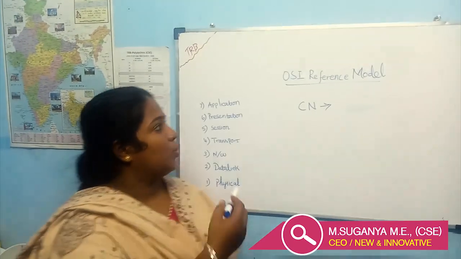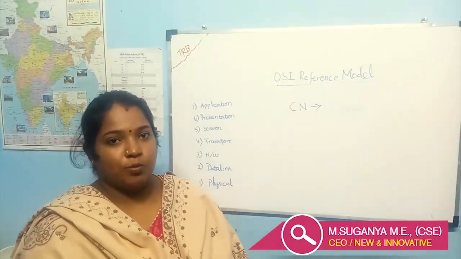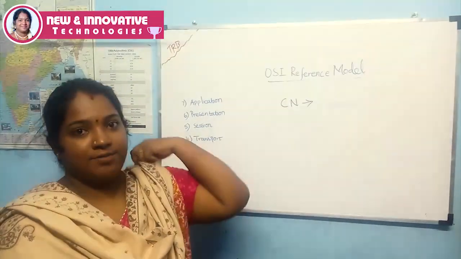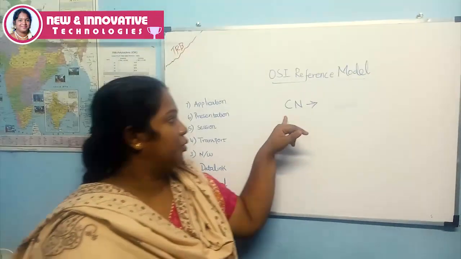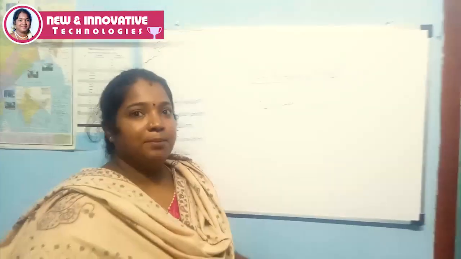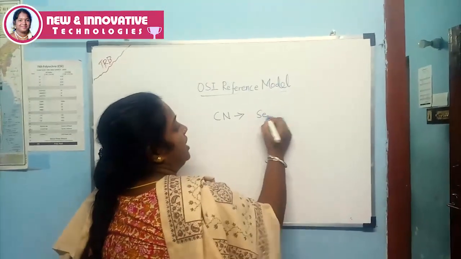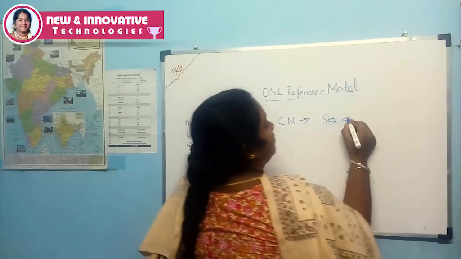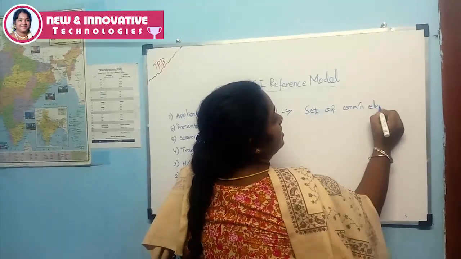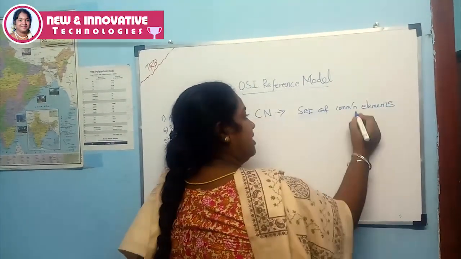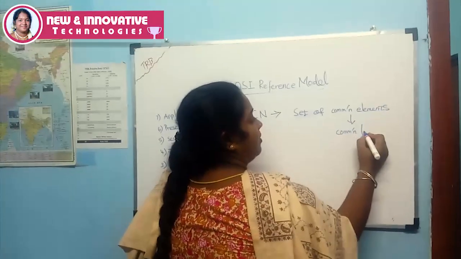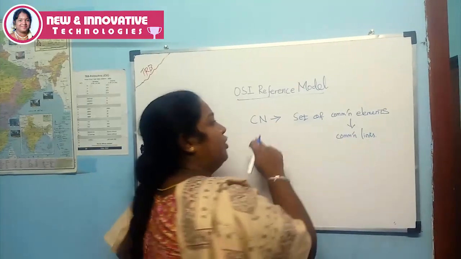Everyone, today we discuss the OSI reference model in computer networks. Before we go into the topic of the OSI reference model, first we have to know what is meant by computer networks. Computer networks is nothing but a set of communication elements through the communication links. This is called the computer network.